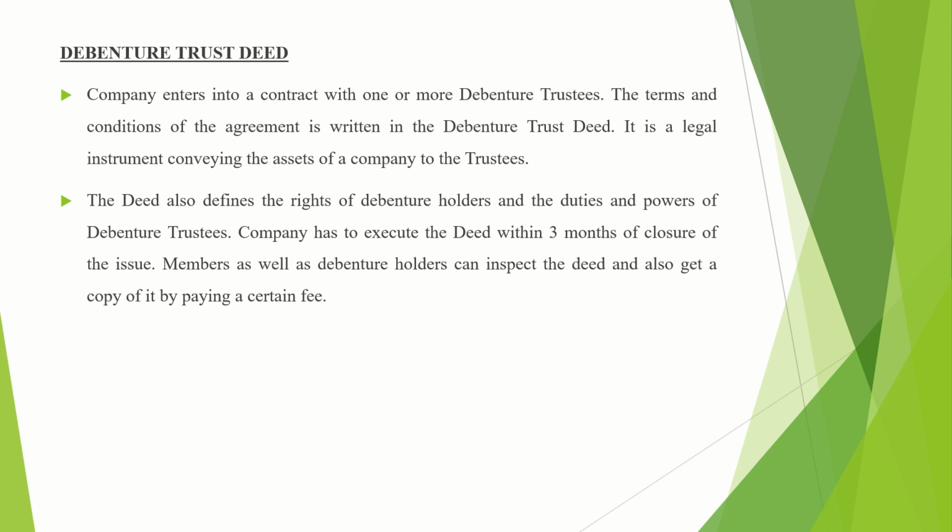Okay, so in order to avoid all such things, the debenture holders as well as the members of the company can inspect and check the trust deed, and also they can get a copy of the debenture trust deed by paying a certain fee. A certain amount is to be paid by the members as well as by the debenture holders if they want a copy of the debenture trust deed. Okay, so they can inspect the trust deed, they can check the agreement or contract, as well as they can also get a copy of the trust deed by paying a certain amount of money.